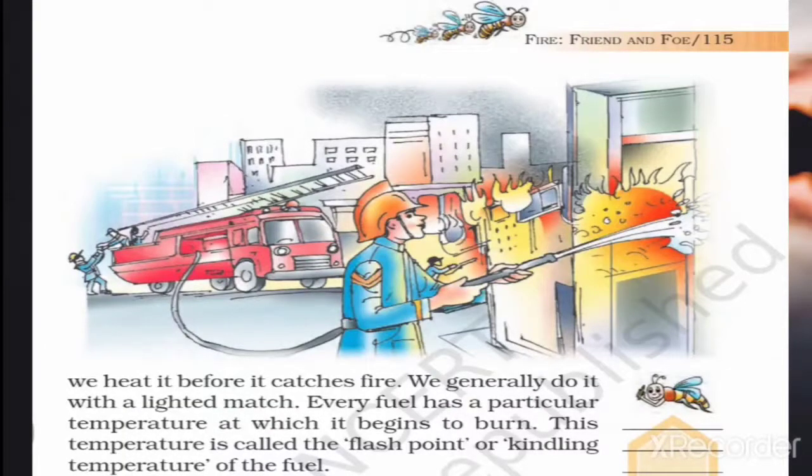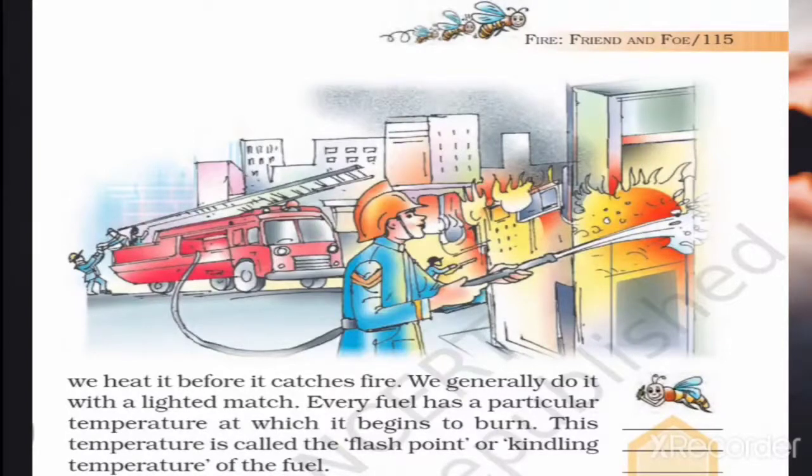Every fuel has a particular temperature at which it begins to burn. Whether it is wood, paper or any other fuel, according to their temperature, they start burning. This temperature is called the flash point. Flash point means burning point or kindling temperature of the fuel.